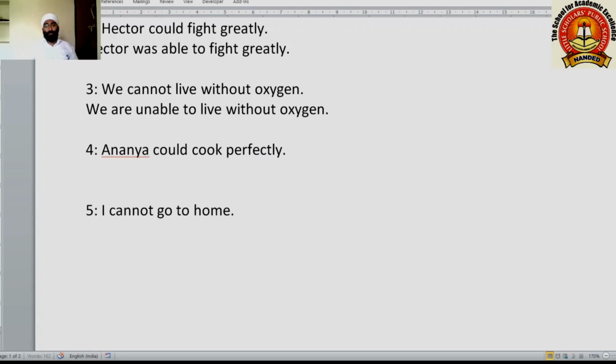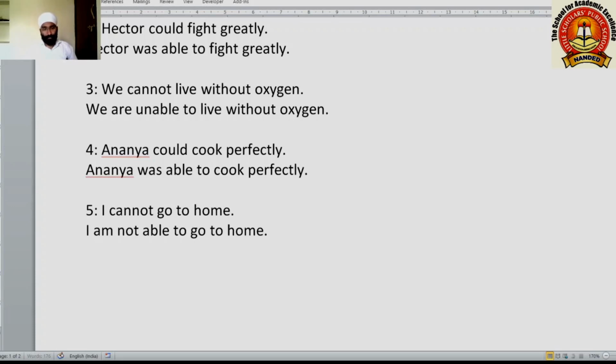Fourth sentence, Ananya could cook perfectly. Ananya was able to cook perfectly. Fifth example, I cannot go to home. Here I is the subject, so for I we use am. I am. You can use unable to or not able to. Here we will use not able to. I am not able to go to home.